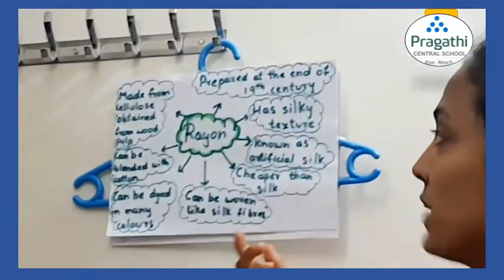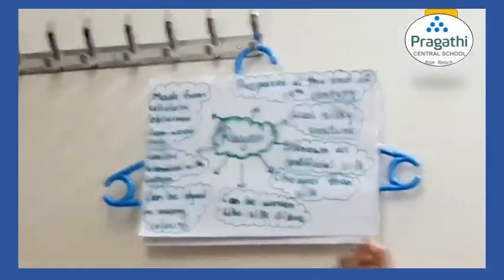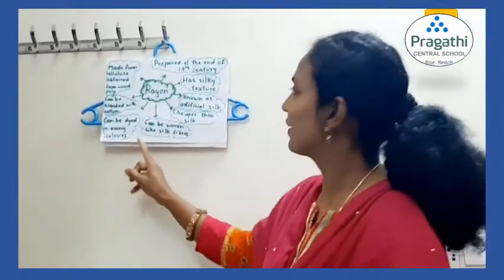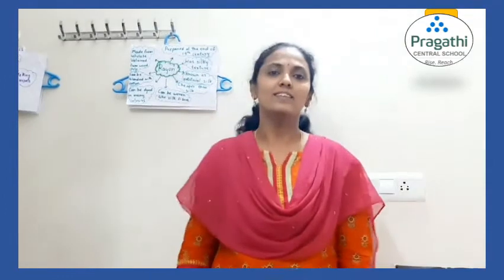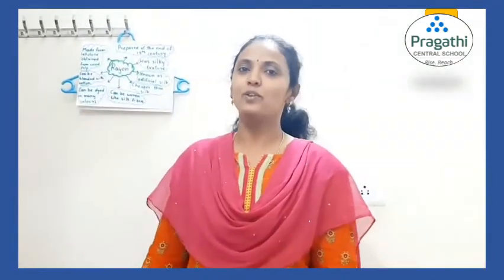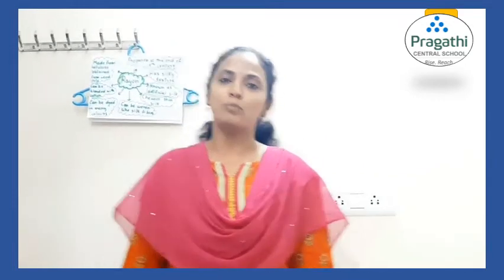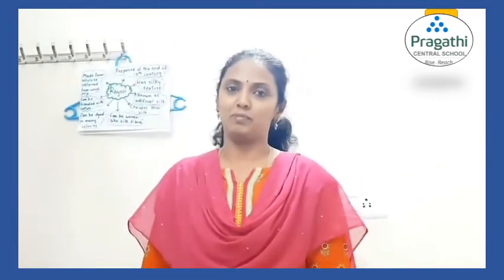It was made from cellulose obtained from wood pulp. So the raw material for rayon is wood pulp, but still we call it a synthetic fiber. Do you know why we call rayon a synthetic fiber? Because it has to undergo so many processes during preparation. That is the reason it is known as a synthetic fiber.